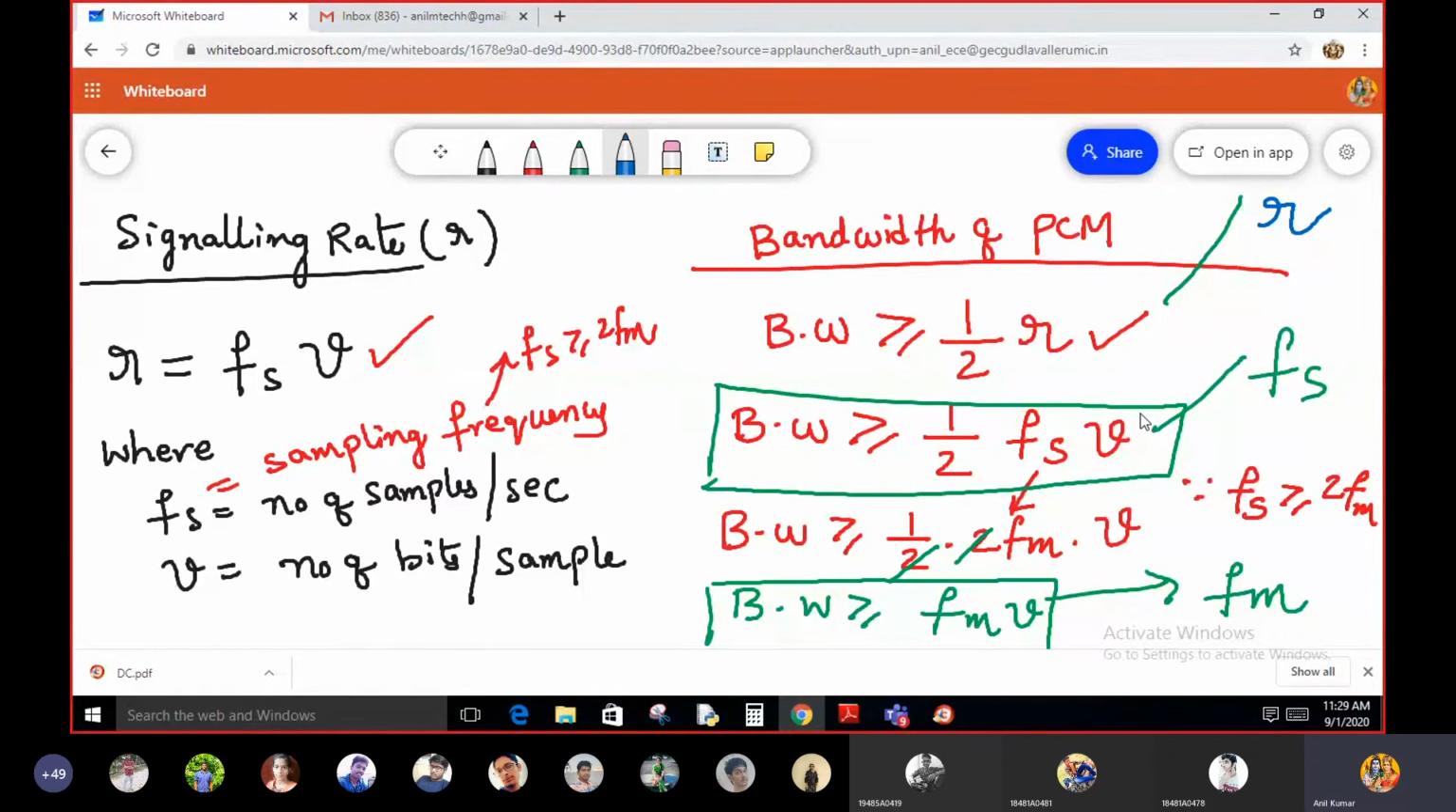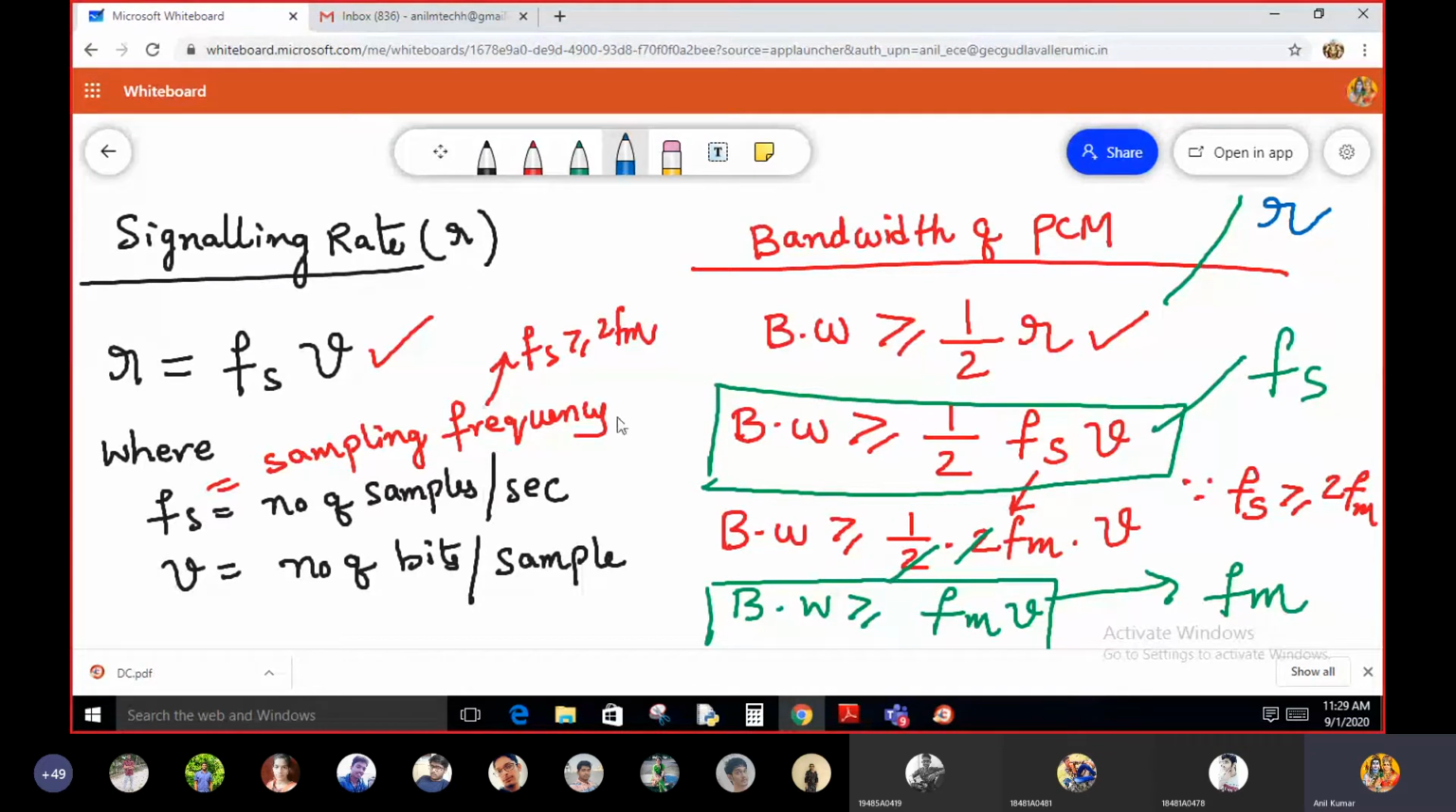And if you want to represent the bandwidth in terms of sampling frequency Fs, the bandwidth must be greater than or equal to half of the Fs into V. And the third possibility is if you want to represent the bandwidth of the PCM system in terms of analog input signal frequency Fm, the bandwidth must be greater than or equal to Fm into V. So this is the signaling rate derivation and bandwidth derivation of the PCM system. Is it okay, students?